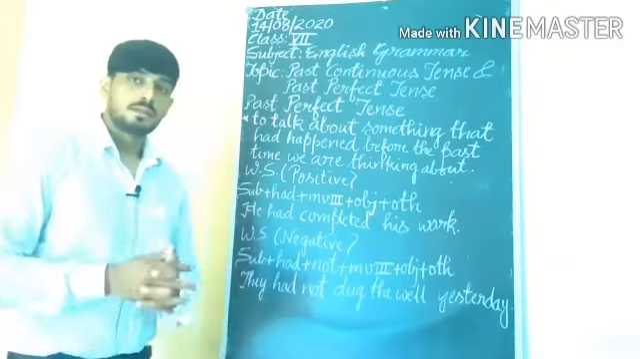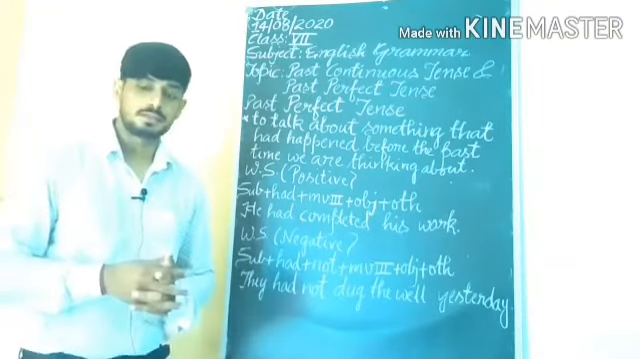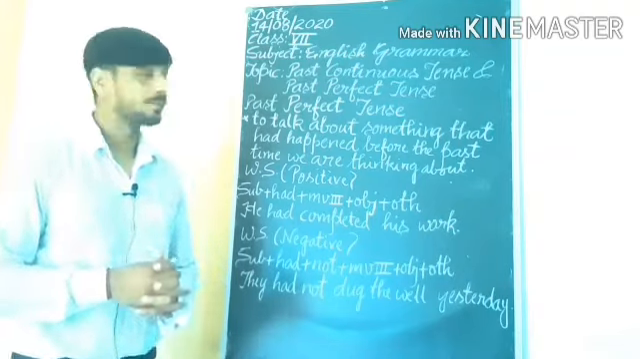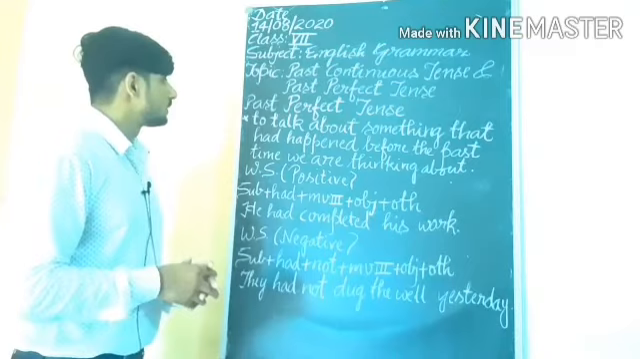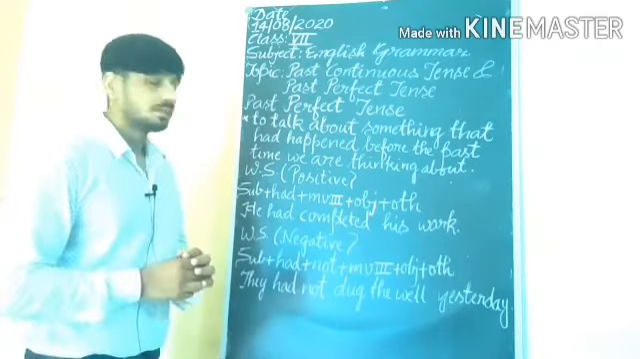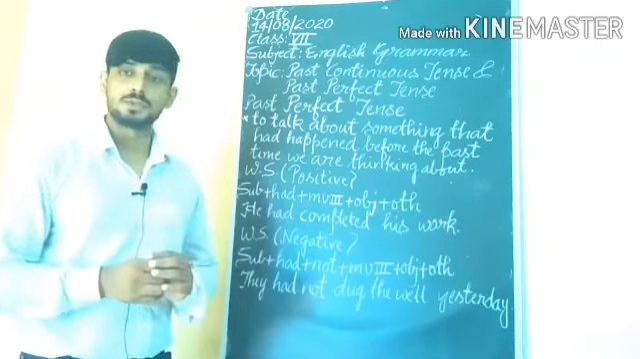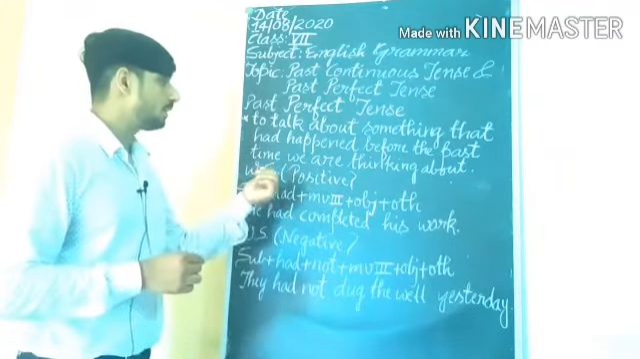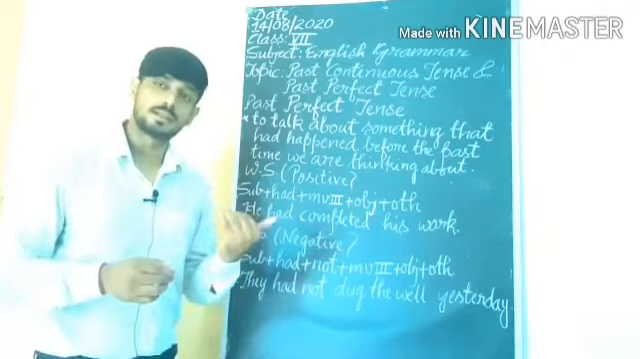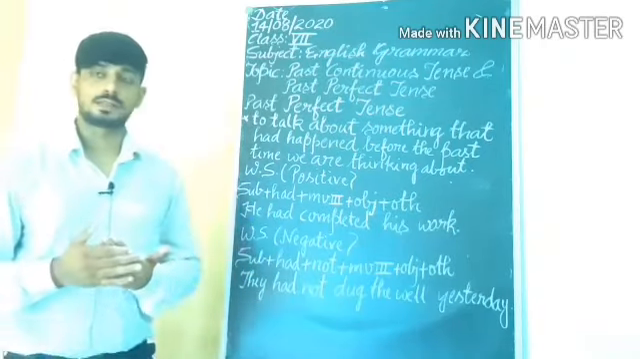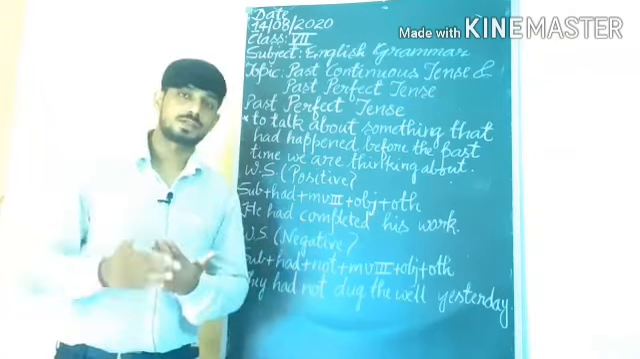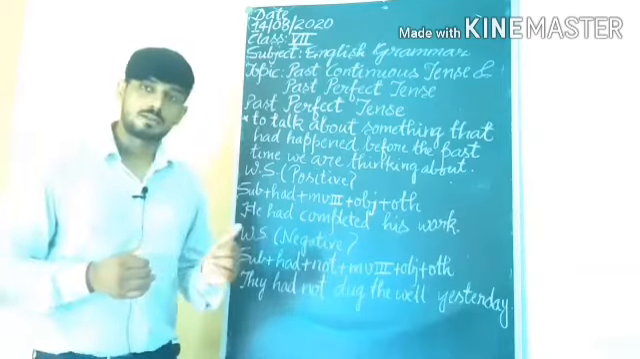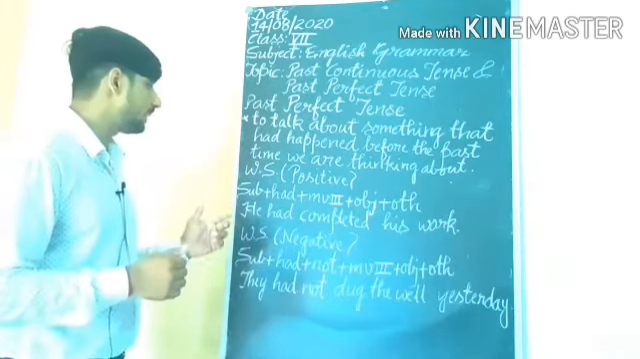We will see here the past perfect tense word structure, the formation of past perfect tense with examples. Past perfect tense is used to talk about something that had happened before the past time we are thinking about, the action that had completed in the past time. Understand? Afterward, we are coming to the word structure, the word formation of a positive sentence.